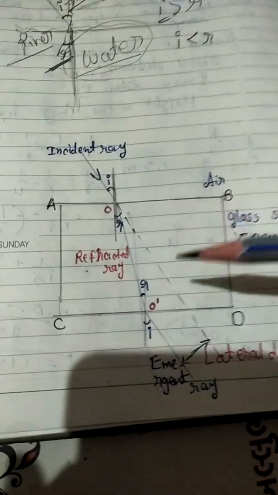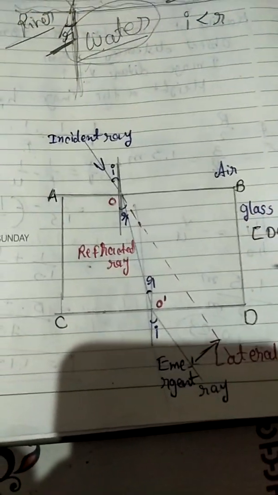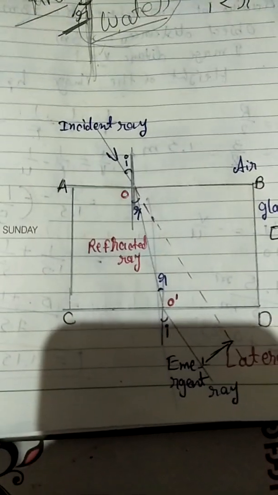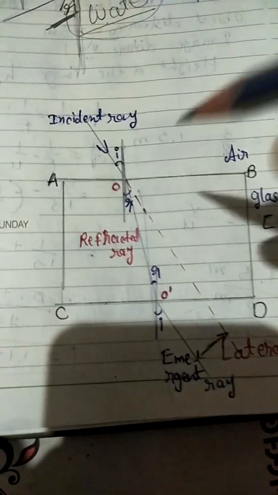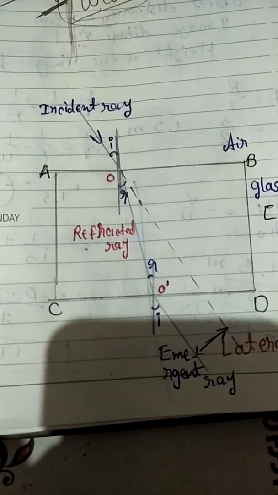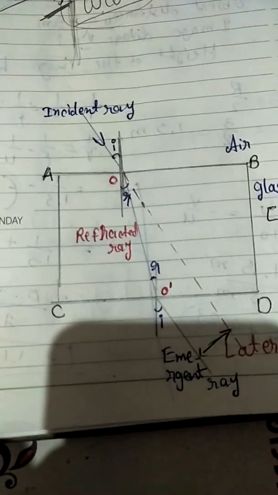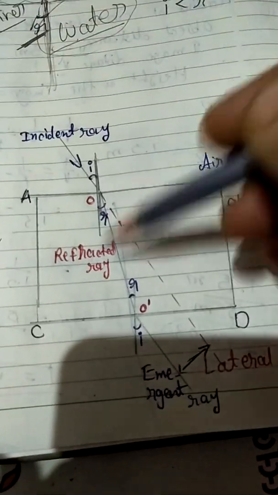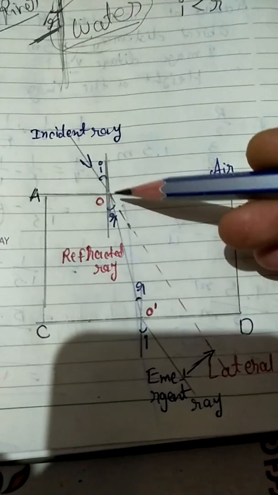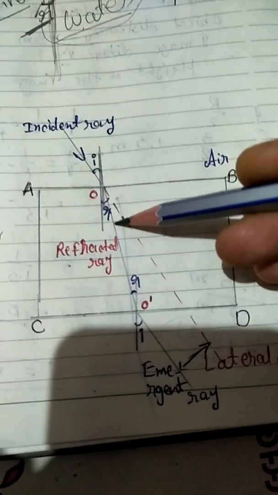It is a denser medium. Okay, understood? Suppose I ask you the question, which one is denser, water or oil? You have to answer that oil is denser than water. So here glass is the denser medium, so light literally bends.